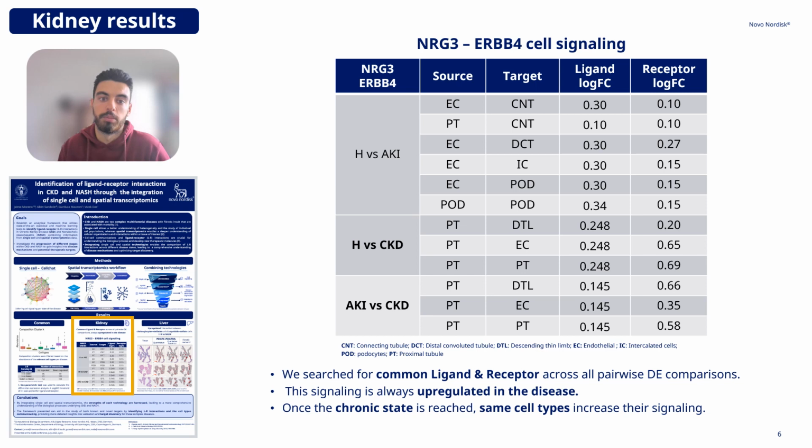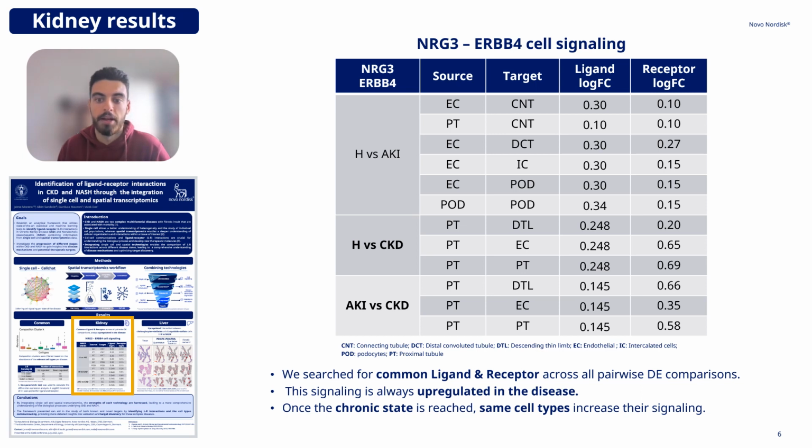Let's take a look at some of the kidney results. This is the communication between ERBB3 with ERBB4. This ligand receptor pair was found to be always upregulated in the disease. We observe the cell types communicating under the columns source and target, and on the left the different stages, having healthy, CKD, and AKI, which stands for acute kidney injury, known for being an intermediate state between healthy and the chronic state.